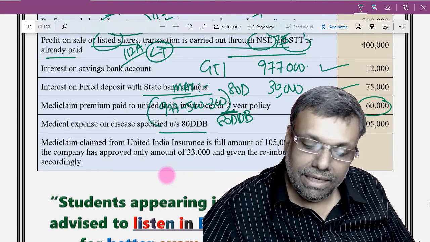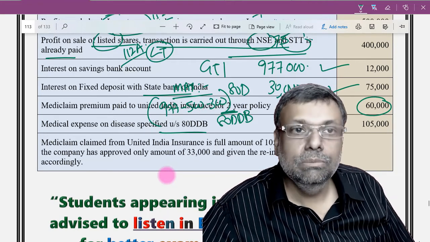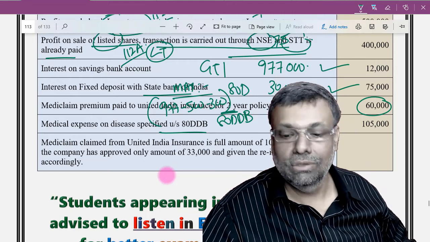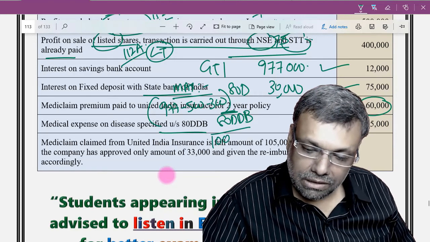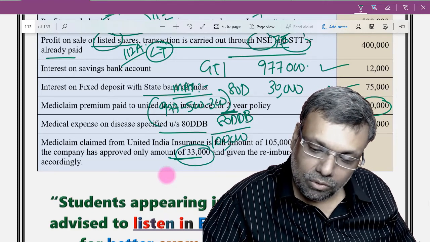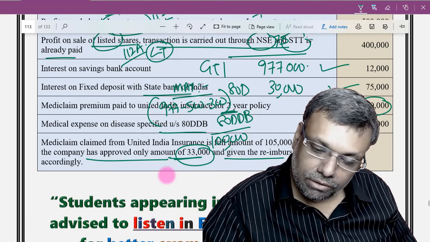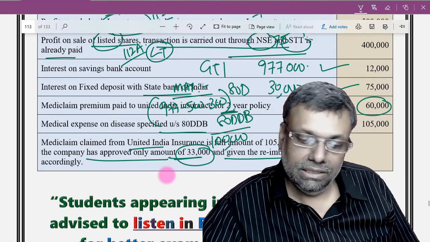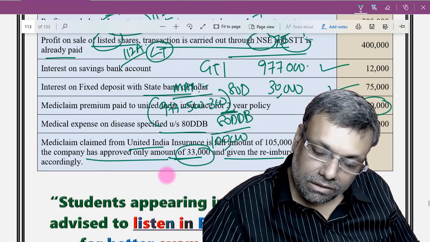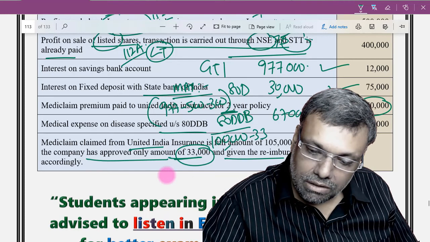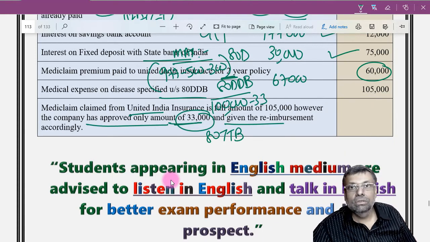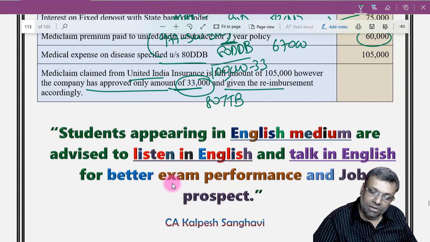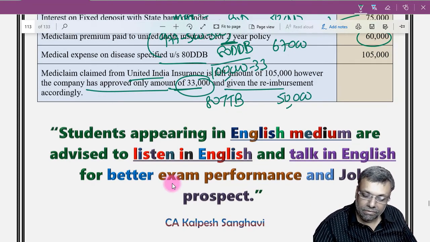Okay, so for the specified disease, you are eligible for a deduction with respect to the expenditure, but there is an overall limit of 1 lakh of rupees. How much is the amount that you have got from the insurance? That has to be adjusted. If at all you have got it, 33,000 I will have to adjust, so 67,000 rupees is going to be my 80DDB. Then 80TTB: because you are a resident senior citizen, the higher limit interest deduction will be applicable. So consider that 80TTB limit as 50,000 rupees.